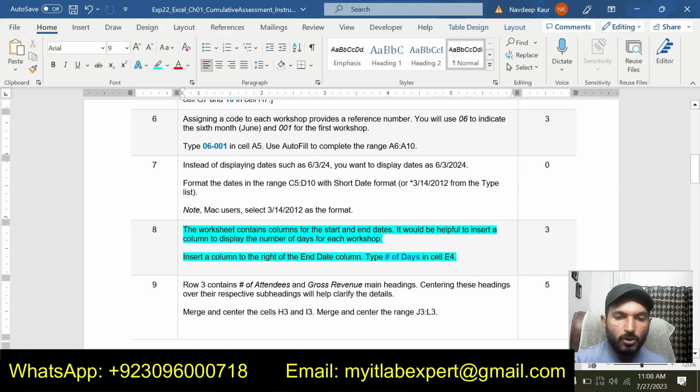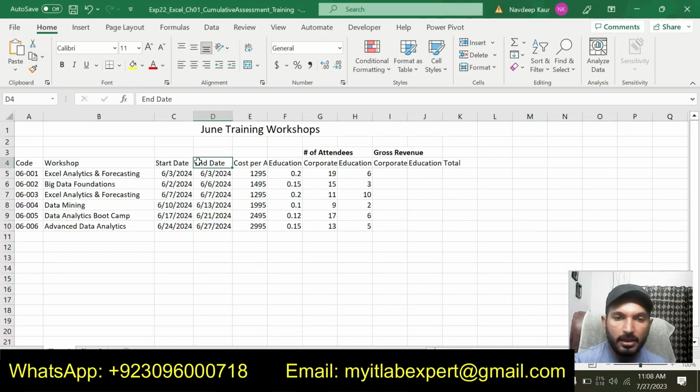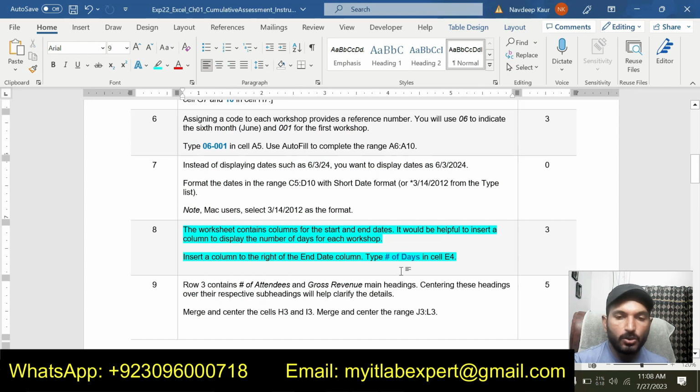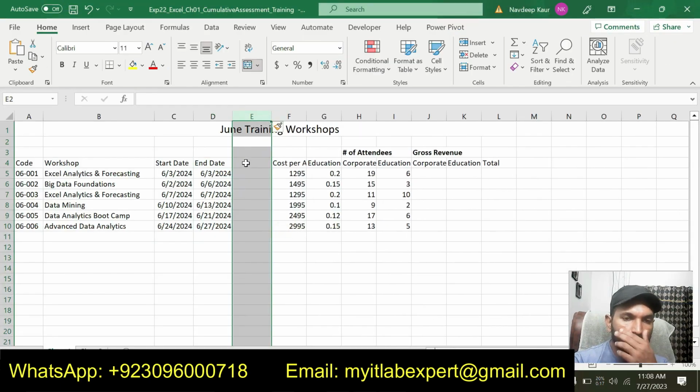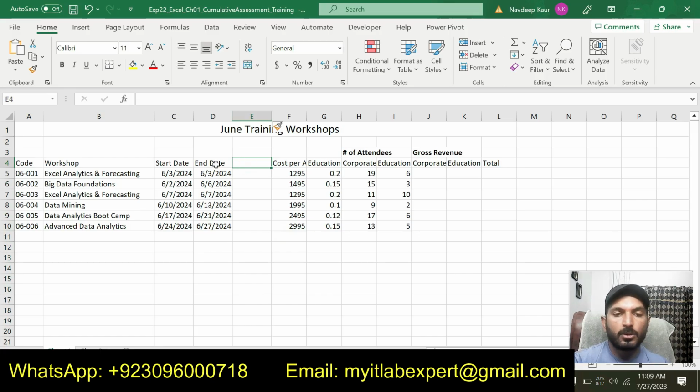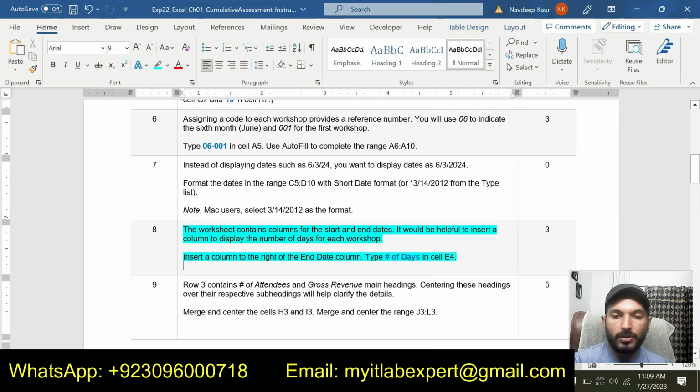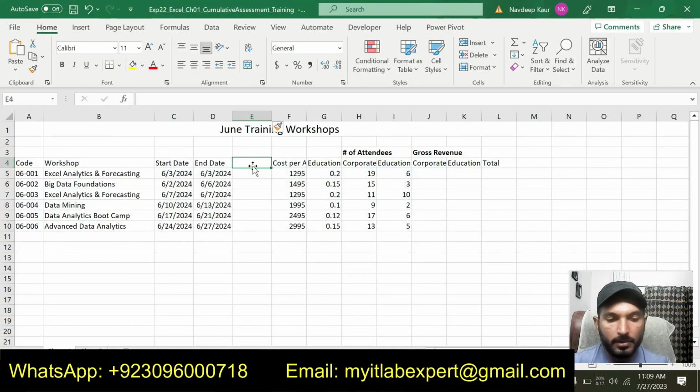The worksheet contains column for the start and end dates. It would be helpful to insert a column to display the number of days for each workshop. Insert a column to the right of the end date column. End date column is here, and we are supposed to insert a column to the right of this end date column that will show the number of days in cell E4. So we will simply add a new column to this worksheet. So simply click this one and click insert, and you can see that I have added a new column to the right of end date, and we will type number of days in cell E4.